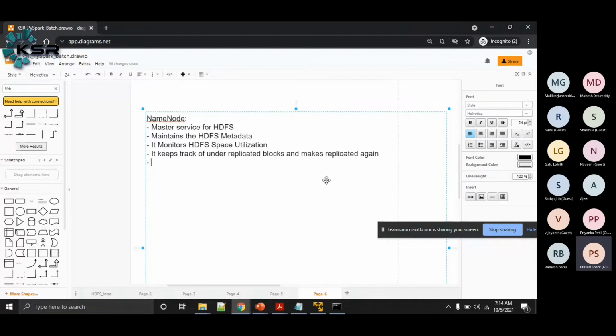And the second thing is it also performs validating the checksum of the HDFS file blocks.